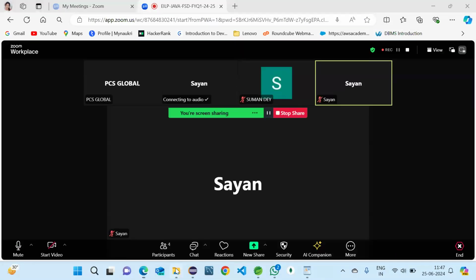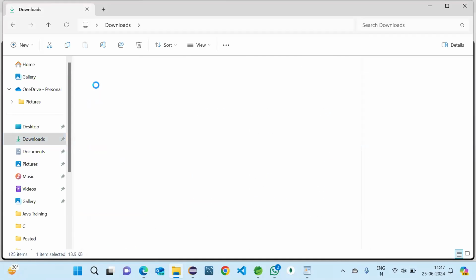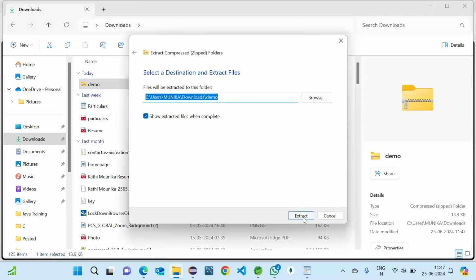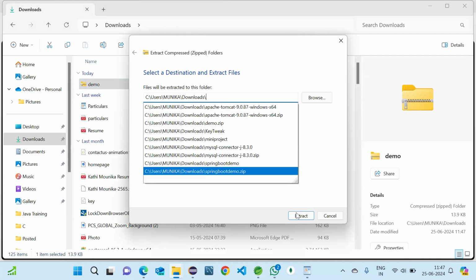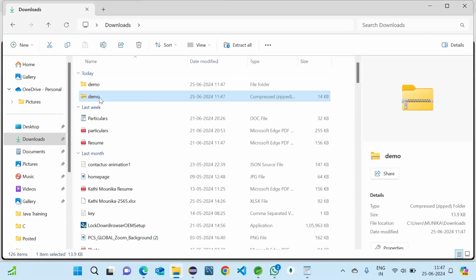And now we have our project inside demo here. So how will we get it? What we'll do is simply extract it as it is a zip file. Let me extract it here only, on the same place. I will take it in downloads. So here you can see which is the zip file and which is the extracted file.